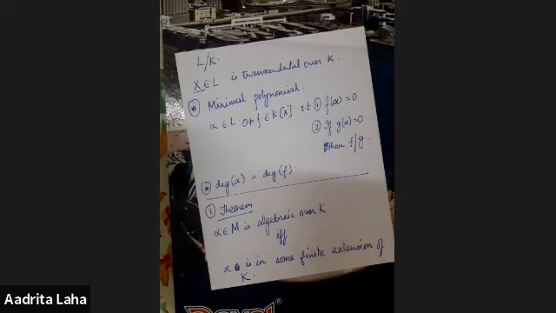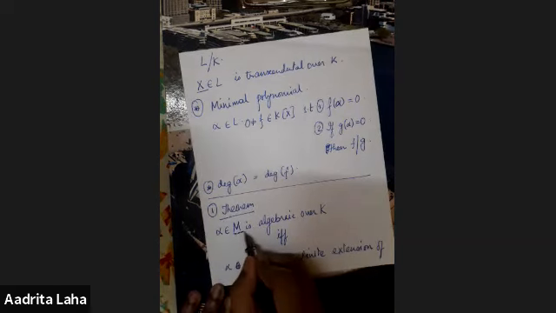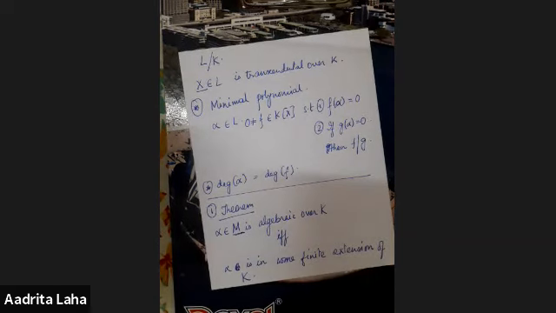Okay, now this is a correspondence between the polynomials and the subfields. So we take alpha in a field extension of K, we call that M, and alpha is algebraic if and only if there is some field extension which contains alpha and which is a finite extension of K. Note that M need not be algebraic. M need not be a finite extension. M can be an infinite extension and we can take it in M, but if alpha belongs to a finite extension, then it's algebraic over K.